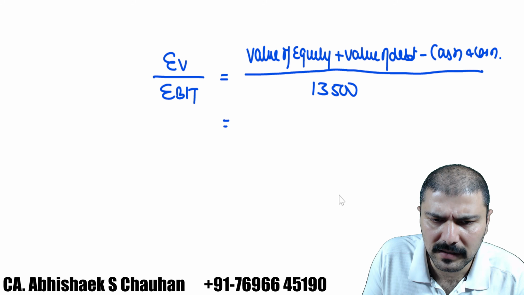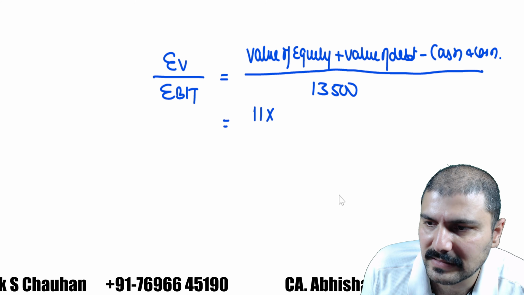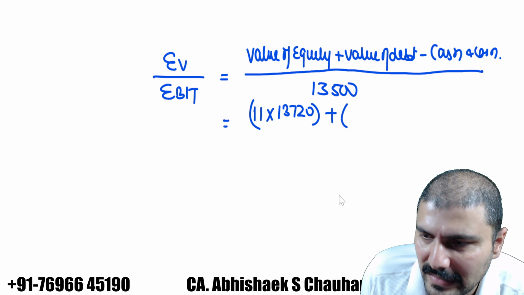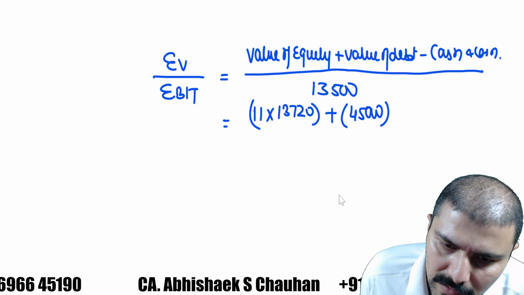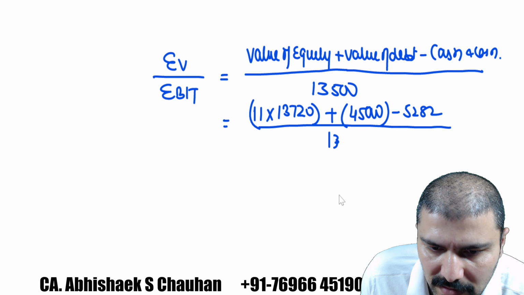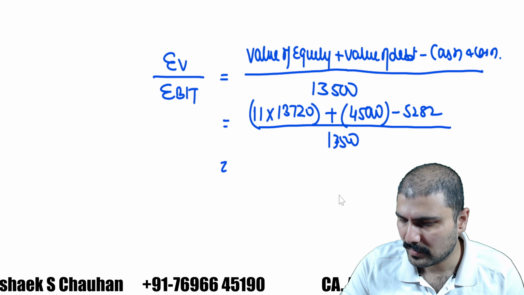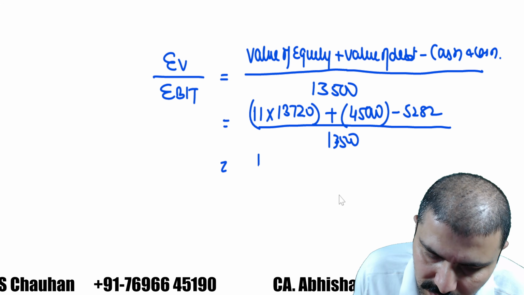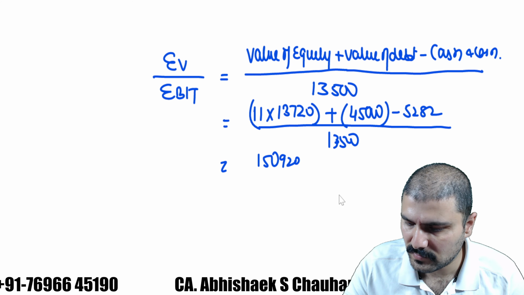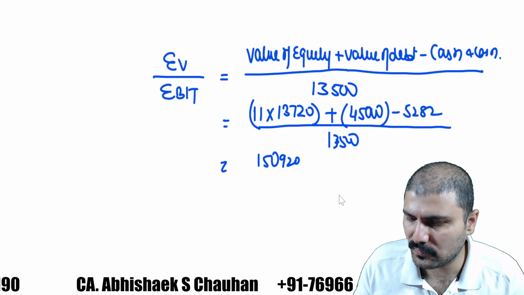So it is not a tough question, but yes, you have to calculate it. The market price of share is 11 and the number of shares the company has is 13,720, plus market value of debt is given as 45,000, and cash and cash equivalent is 5,282. If you divide it by 13,500, you will get the answer. 13,720 into 11, 150,920, plus 45,000 minus 5,282, divided by 13,500 is equal to 14.12.